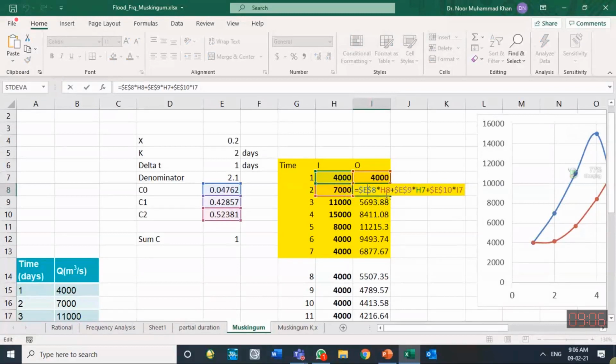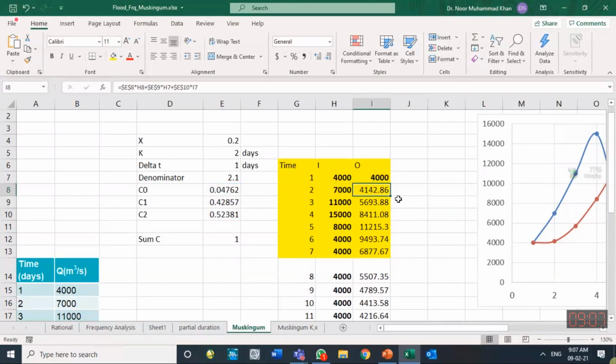H8 is multiplied with C0, so H8 is being multiplied with E8. Where is E8? E8 is this one. So C0 is being multiplied with 7,000 and so on. So this simple calculation, and O2 has been calculated. So in that equation, this is O2.